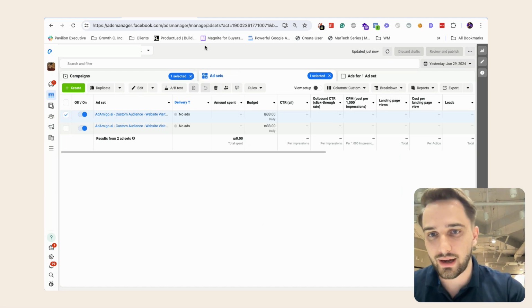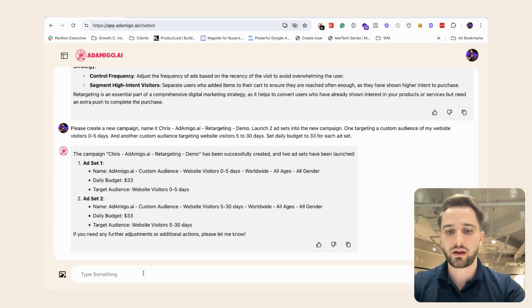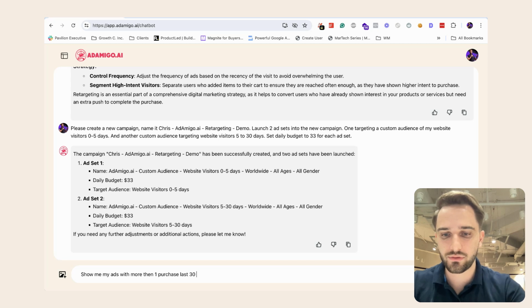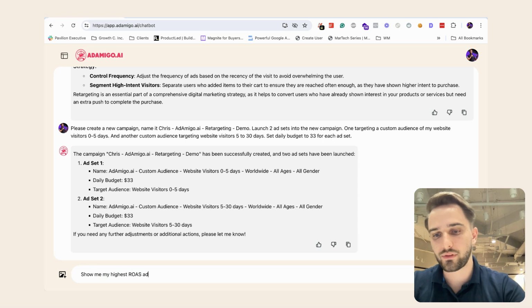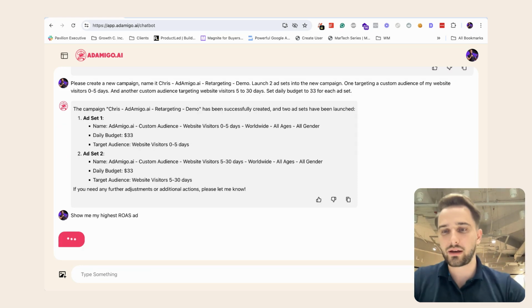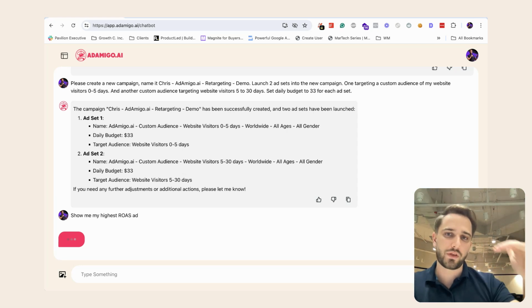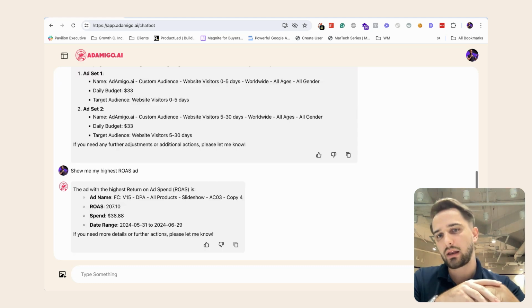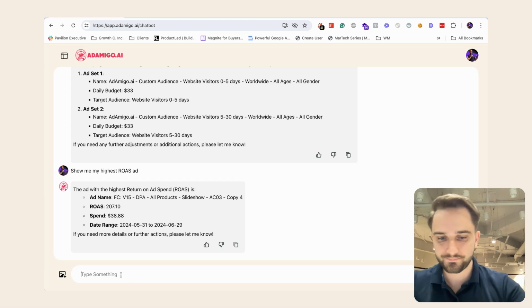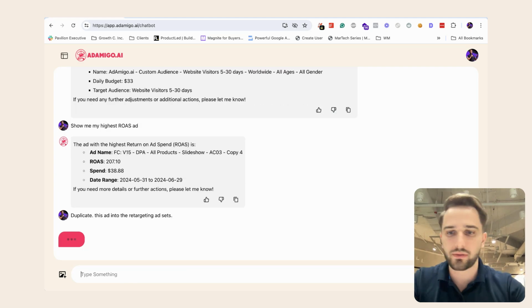That's how you can create your retargeting strategy. Of course, another thing I can do is show me my ads with more than one purchase last 30 days, or show me my highest ROAS ad, let's go straight to that, because now I didn't brief it already on injecting the ads, right? So I want to do that right now. I'm pulling up ads that work well in the past in my ad account, and I'll then ask it to duplicate this ad into the ad sets. So I'm just asking you to duplicate this ad into the ad sets.